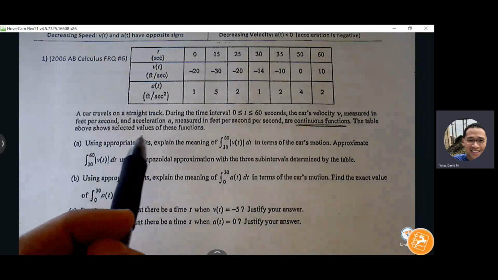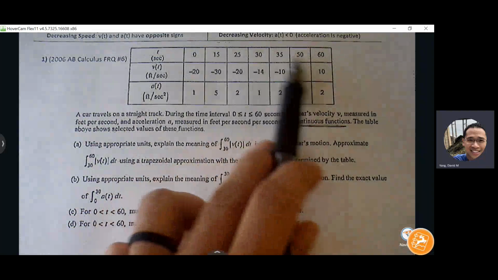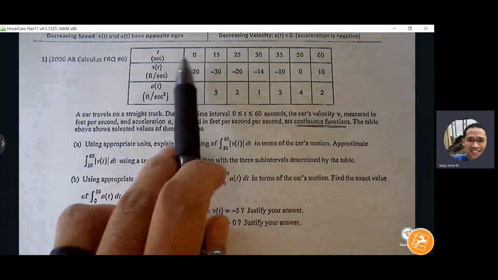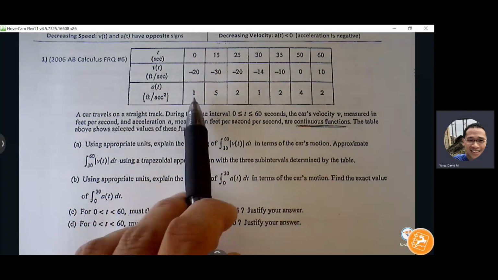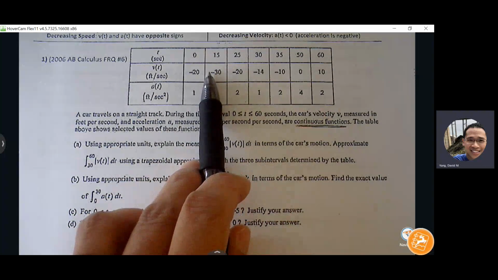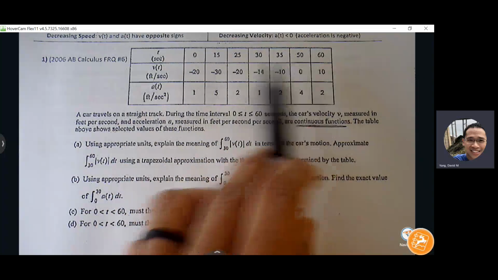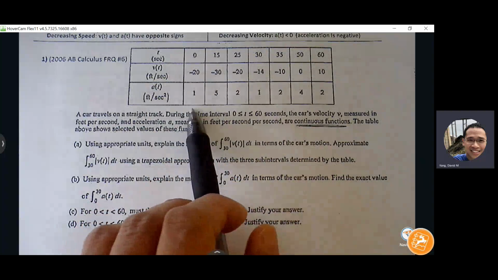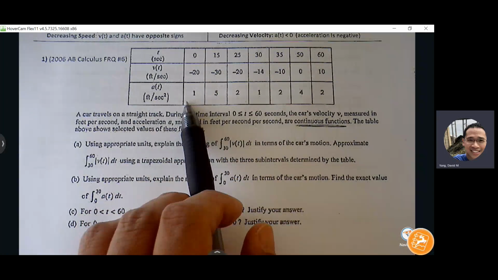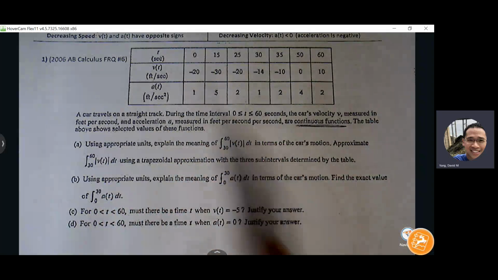The table above shows selected values of these functions. So let's just kind of get a feel for what's going on here. The car information is notated at these specific time intervals. So at 0 seconds, velocity is -20, acceleration is 1 feet per second squared. Okay, and at 15 seconds, 25 seconds, all the way to 60 seconds.